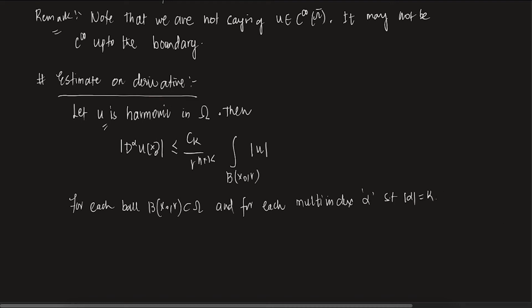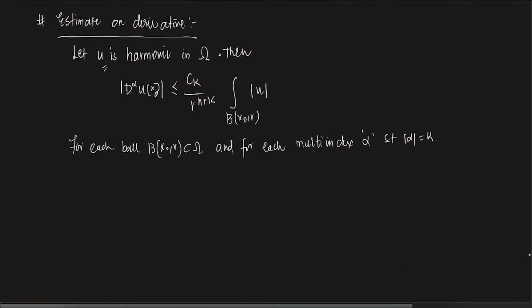If you remember, multi-indexes are used to write down the derivative. So for all multi-indices up till k, the k-th derivative of u is always bounded by C_k over r power n plus k times the integral of u over the ball.